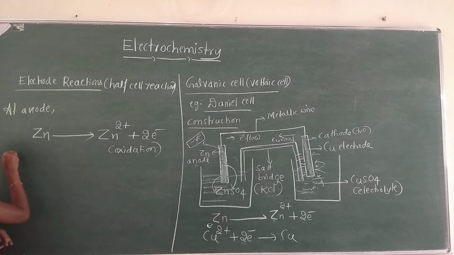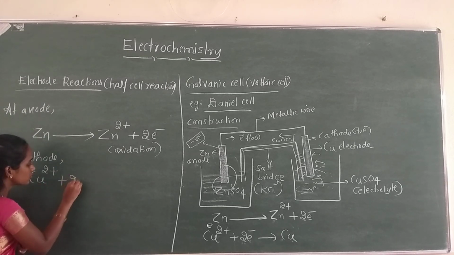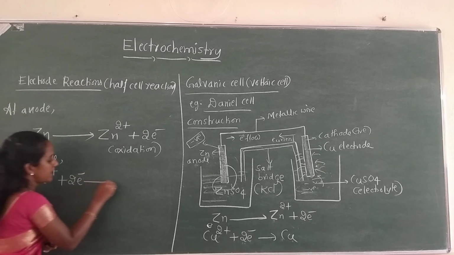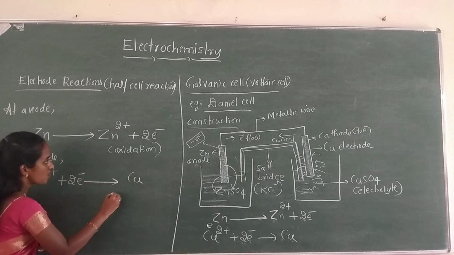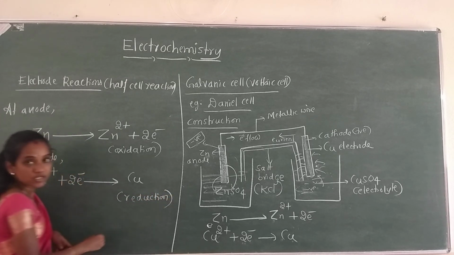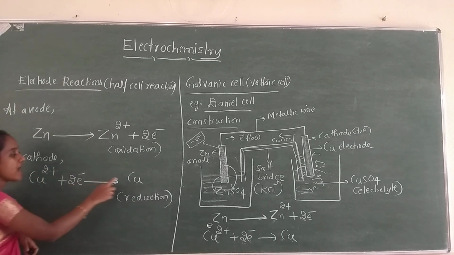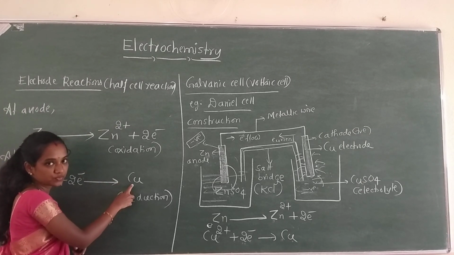And the other is at the cathode. At the cathode, the process is reduction. That means Cu2+ ions present in the electrolyte accept 2 electrons and are reduced to Cu, copper.